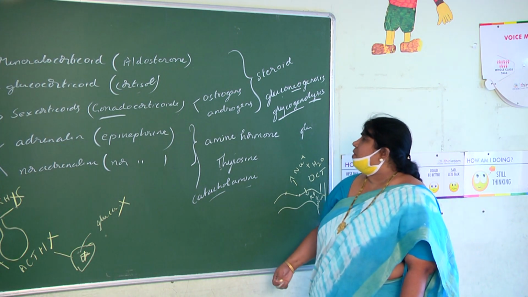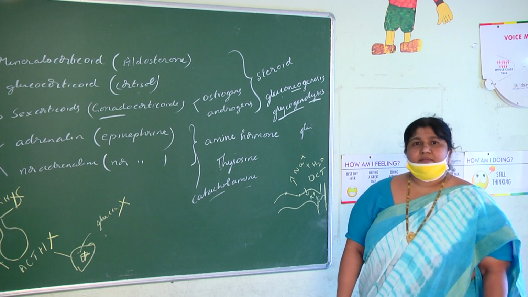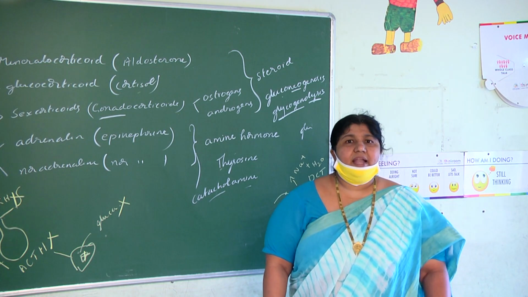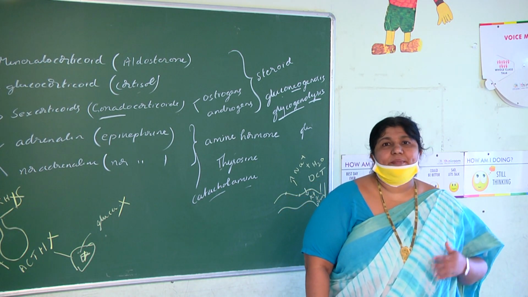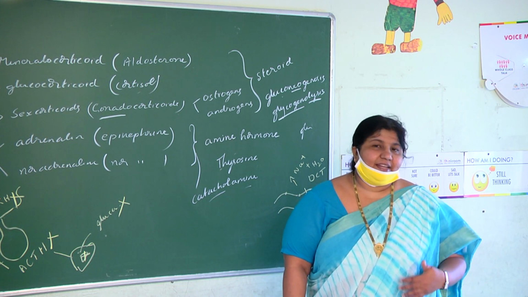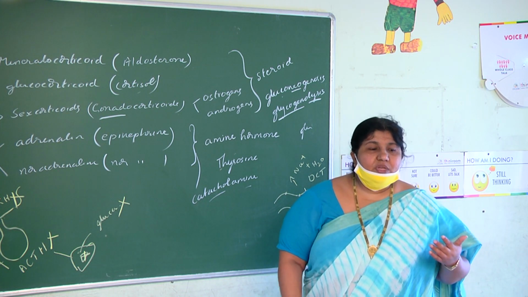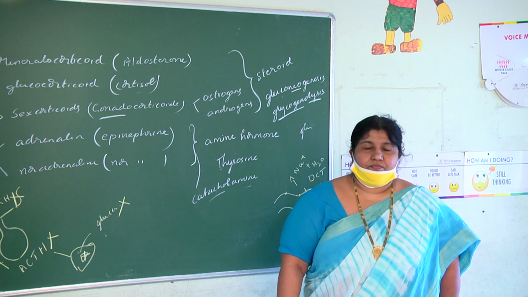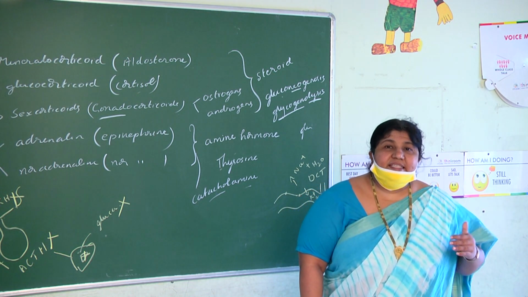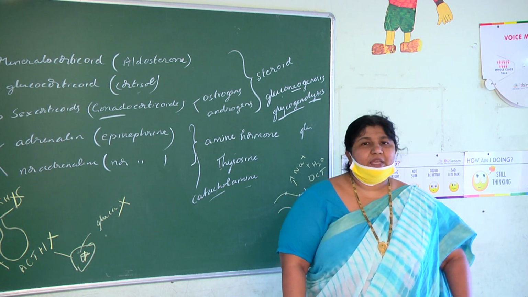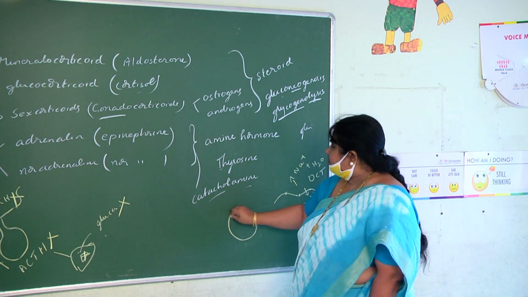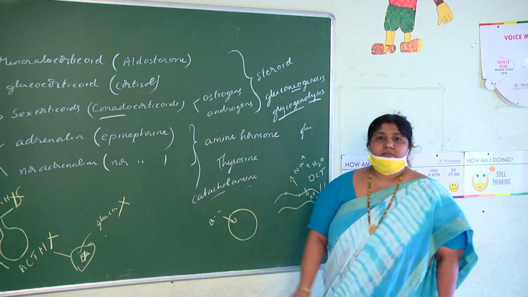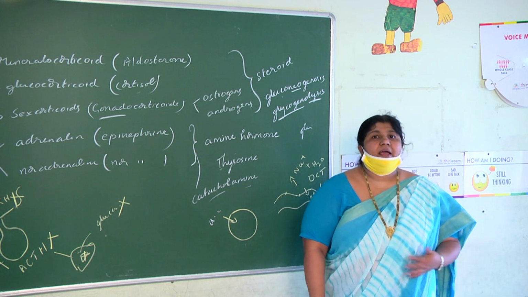Cortisol also enhances, these are NCERT points, children. Carefully listen. Cortisol also increases processes like proteolysis and lipolysis, breaking down proteins to amino acids and lipids to fatty acids. So that means cortisol is increasing the blood glucose level, blood amino acid level and blood fatty acid level. And it is decreasing the cellular uptake of amino acids. That means it's not allowing the cells to take amino acids from the blood. So the amino acids remain in the blood, and automatically the blood amino acid level will be high.